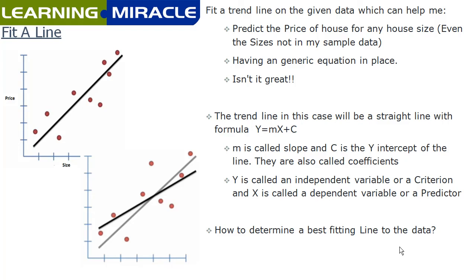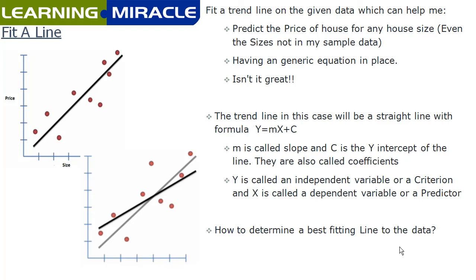And from the machine learning jargon, y is called an independent variable or criterion and x is called a dependent variable or a predictor. One of the challenges which we will face here is how to find the best fitting line. As you can see, you can have any line fitted to this data.